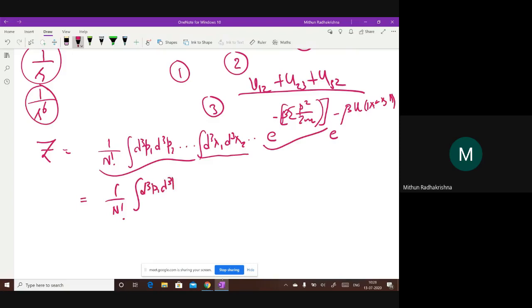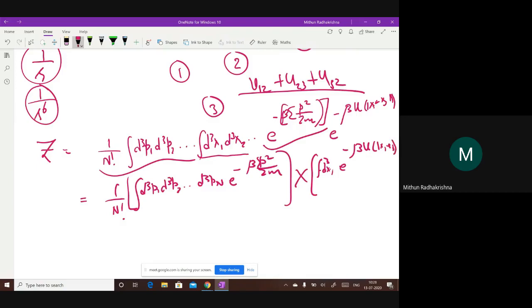So d cube p1, d cube p2 up to d cube pn, and here I have e to the power minus beta sum of p square by 2m. So this is one integral multiplied by this integral in x's, d cube x1 etc, e to the power minus beta u of x1 x2. There are other integrals here, d cube x2 x3, I'm not writing those, but is everybody following this? Yes, no? Yes, sir.